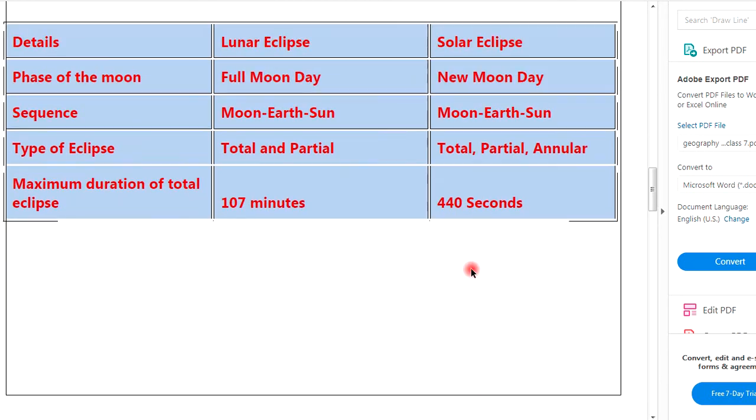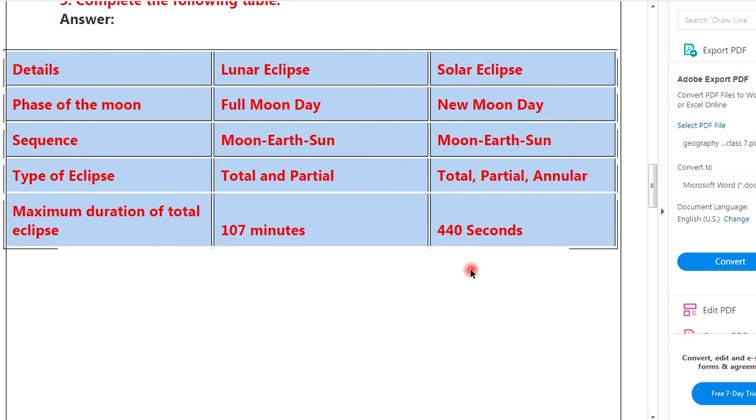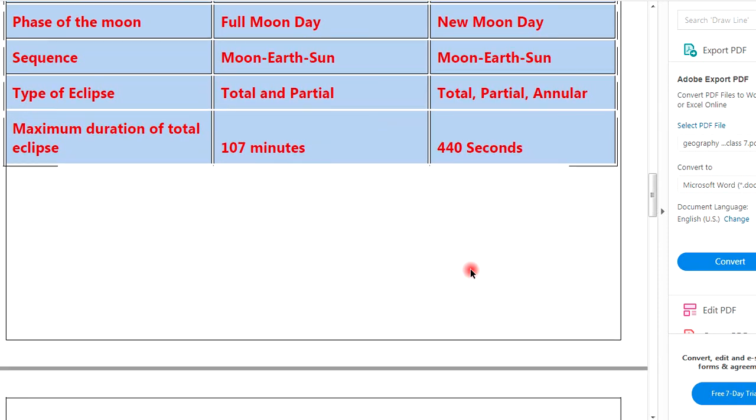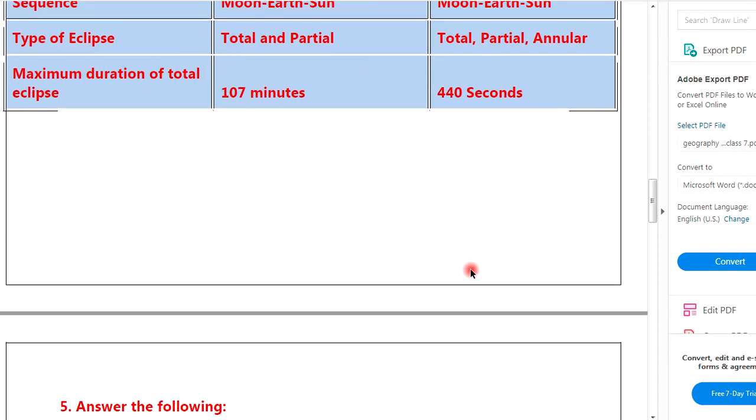Complete the following table. Details: lunar eclipse, solar eclipse, phase of the moon, full moon day, new moon day, sequence moon earth sun, type of eclipse, total and partial, total, partial, annular, maximum duration of the eclipse 107 minutes 440 seconds.